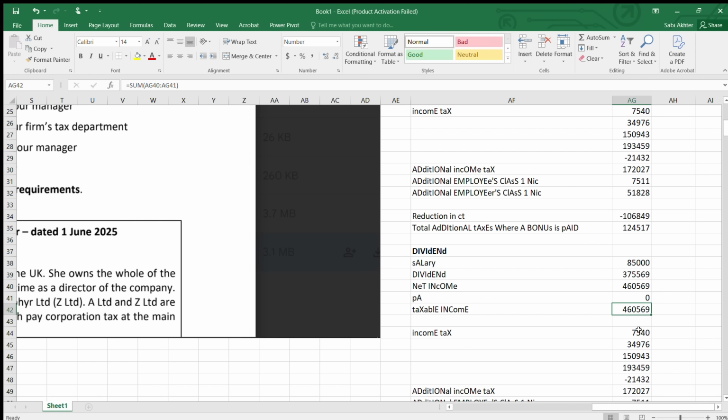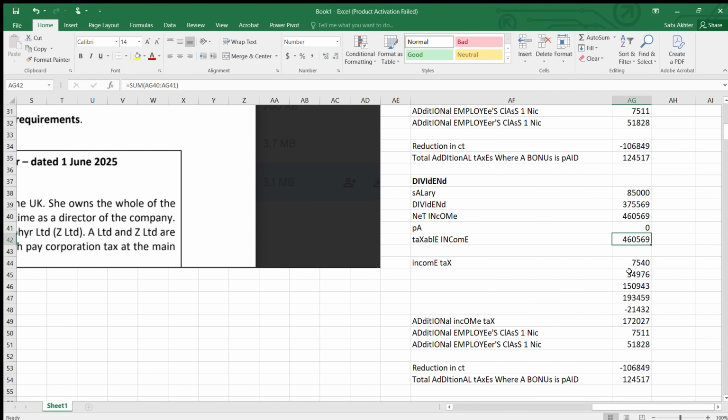And when you calculate the income tax, now you have to be careful. You have dividend income. Okay, so when you're taking income tax, remember first 37,700, 20%, this is correct. But here when you go, it is not this. It is your 85,000 because your employment income is 85,000.